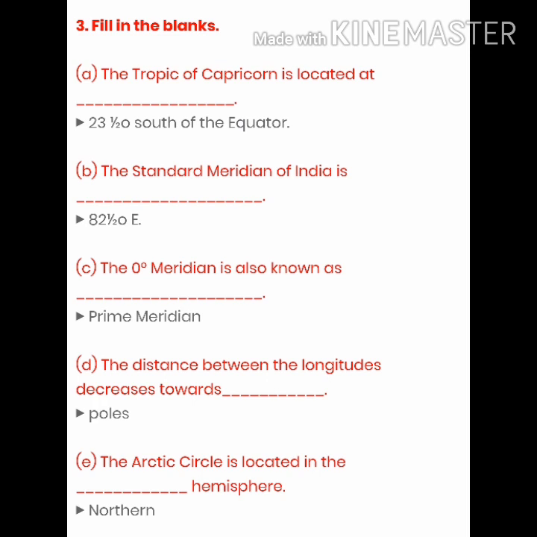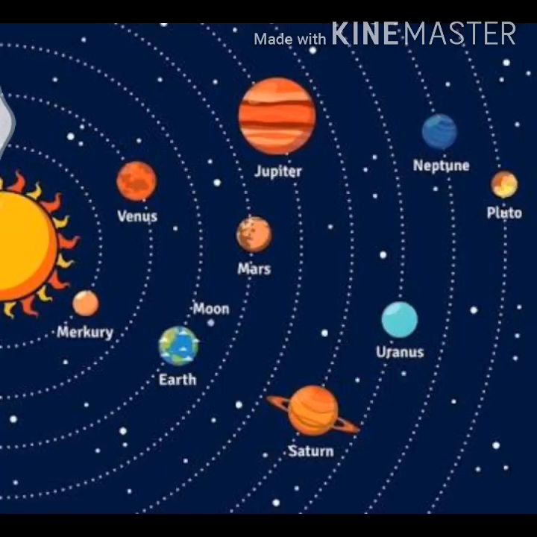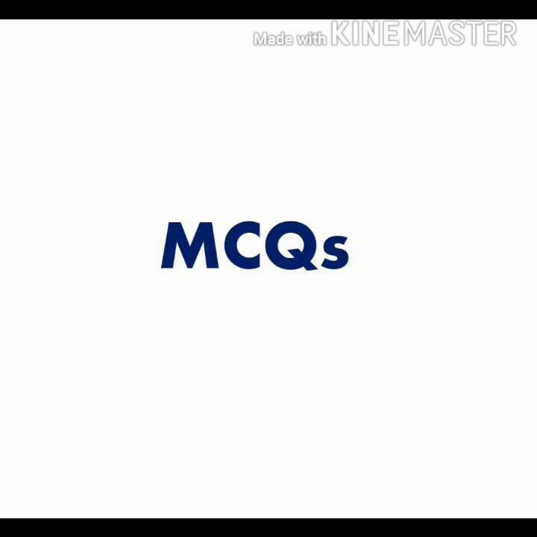So in this way I have given you the solution of the worksheet that I had given you in your previous class. So these were all the fill-ups and the MCQs. In the same way, now we are going to discuss the MCQs and fill in the blanks of chapter number 1, which was The Earth in the Solar System. I hope you remember the chapter. Okay, so first of all, let's start with the multiple choice questions of chapter number 1 of your geography.